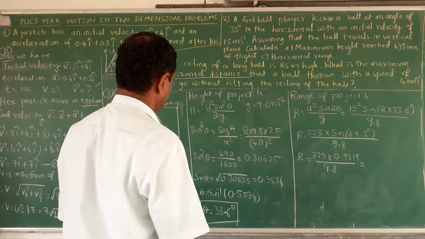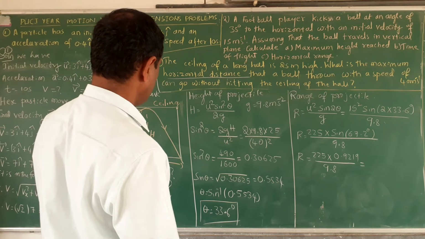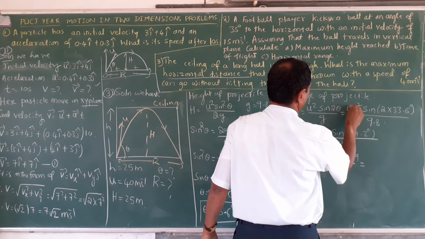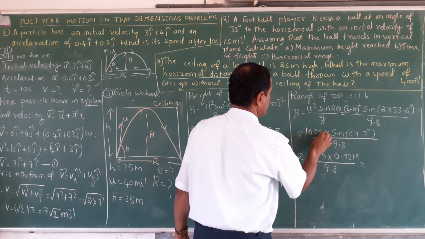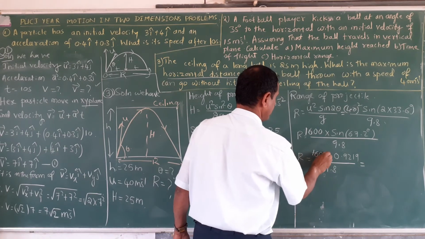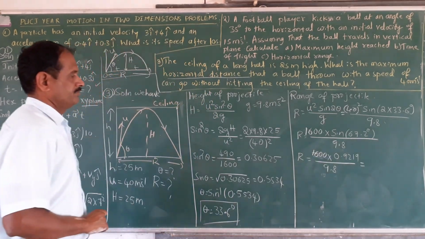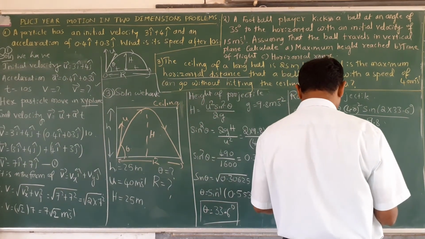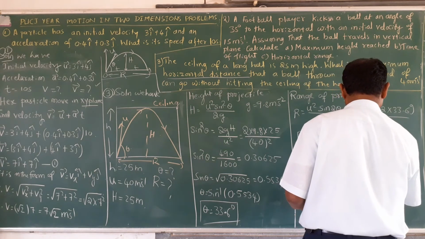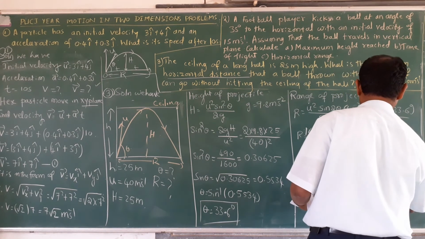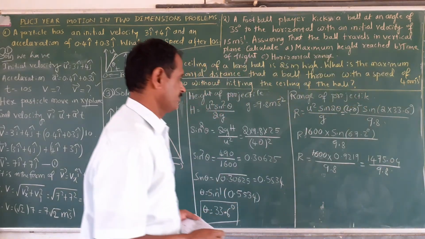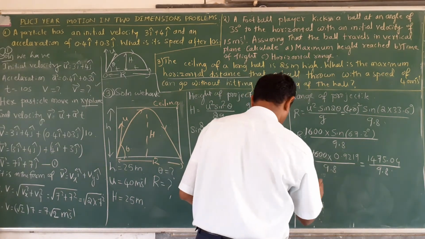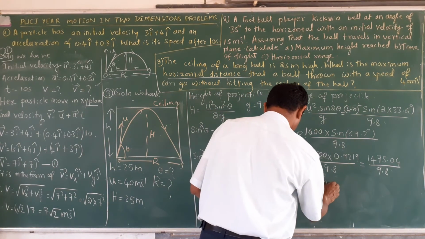This is the 40 square, 40 square is 1600, into 0.9219. How much is the answer? 1475.04 divided by 9.8. What is the final answer? R is equal to 150.519.